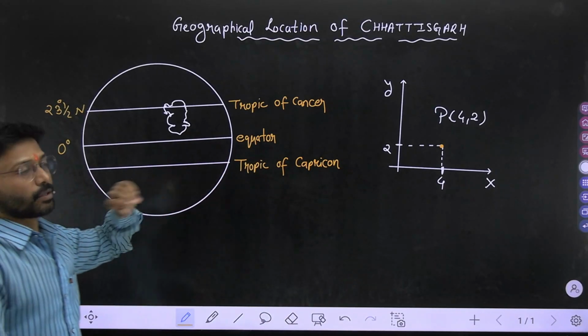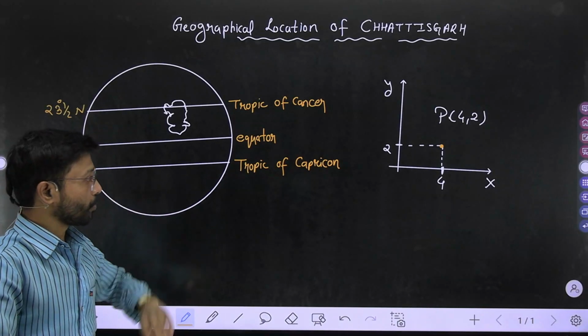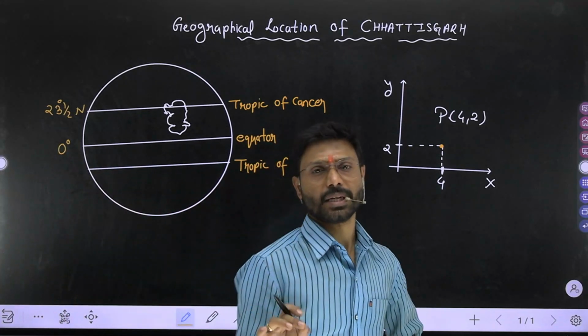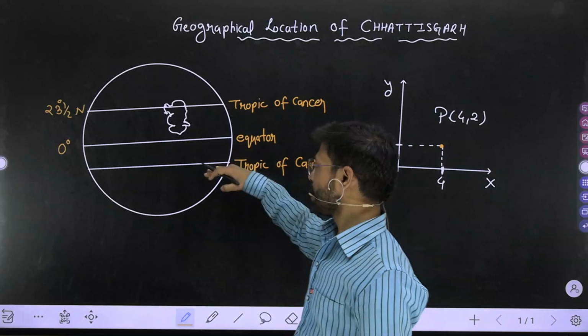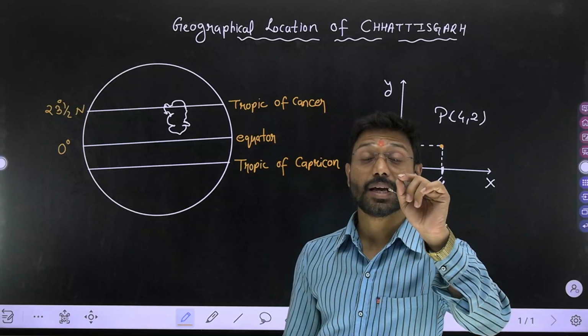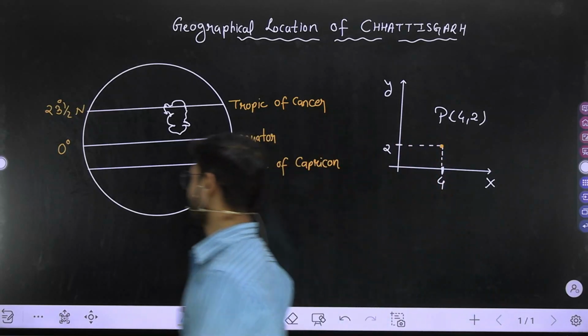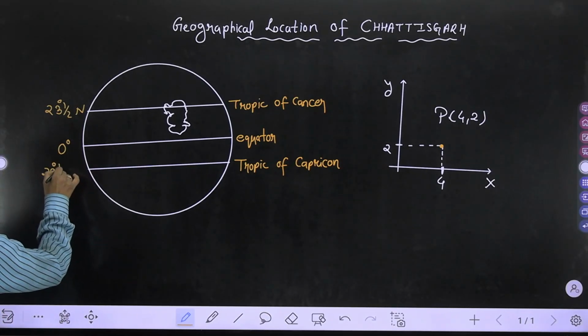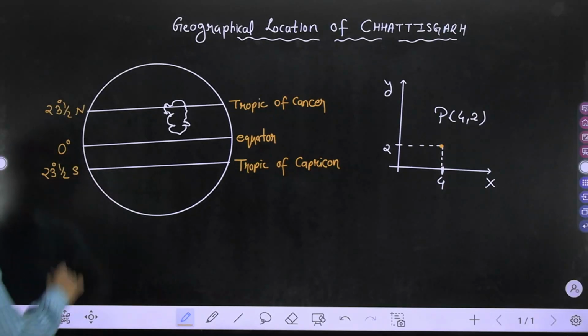Now see, what is the value of it? Again, the value is the same. The difference is that it lies below the equator. That's why you have to use S, the abbreviation for south. Okay, the value is the same. 23 and a half degrees south.